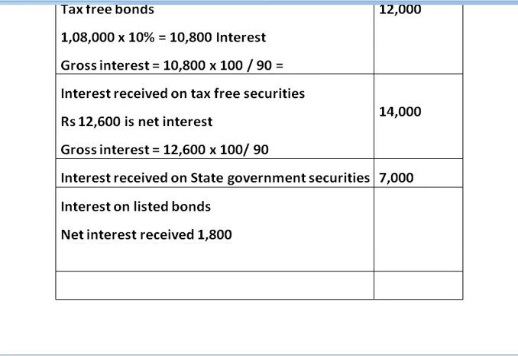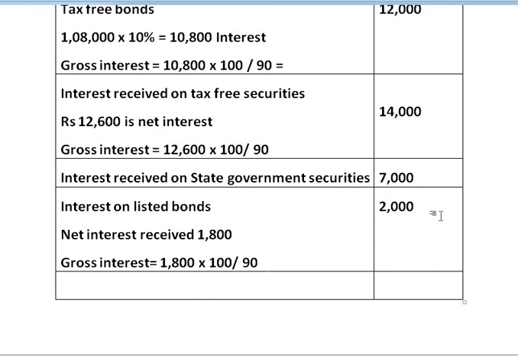Now we have to find out the gross interest, and the gross interest is calculated as net interest, that is 1,800 into 100 upon 90. So 1,800 into 100 divided by 90, we get 2,000.